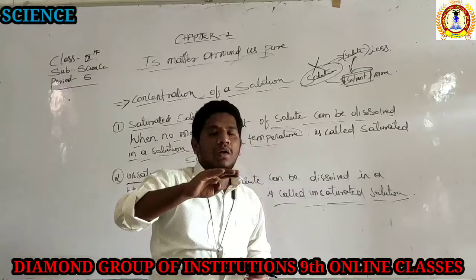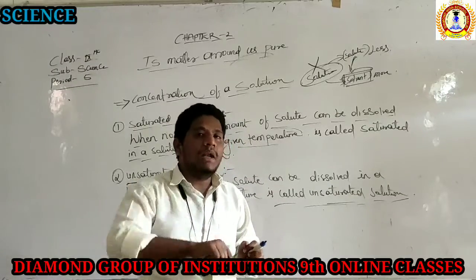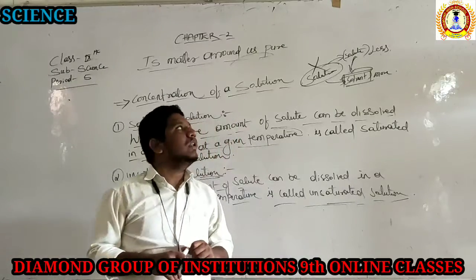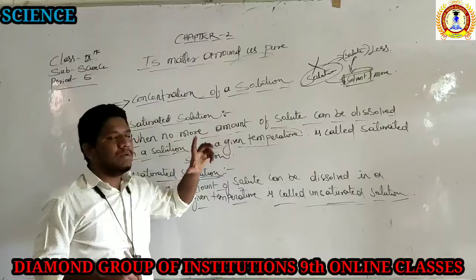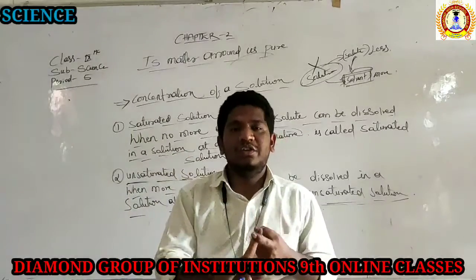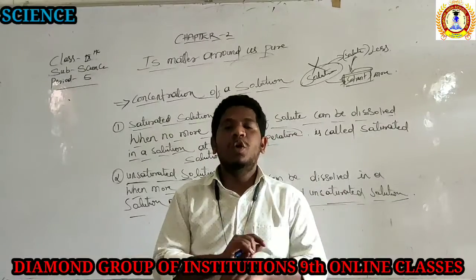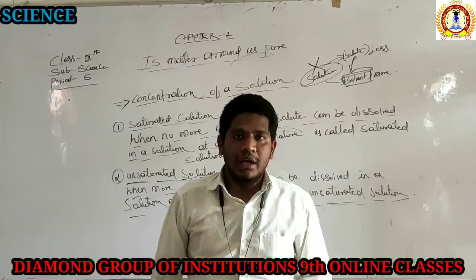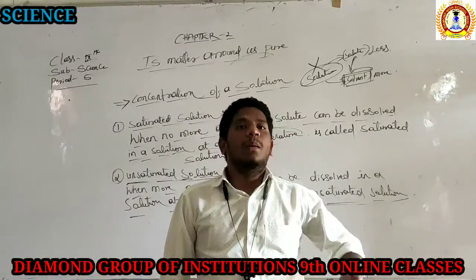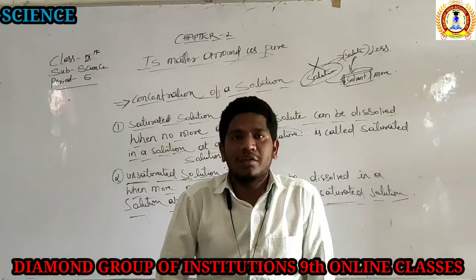At one level when we cannot add, that becomes saturated, but if you can keep adding, that is unsaturated. So regarding the concentration of a solution, we discussed two factors. What is a saturated solution? A solution in which no more solute particles can be dissolved. And when more solute particles can be dissolved in a solution, it is called an unsaturated solution.